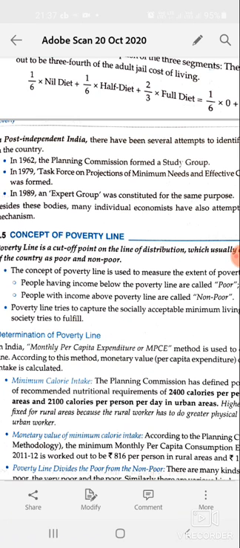Similarly, for urban areas, if a person is earning 1000 rupees per month, then he is called APL.